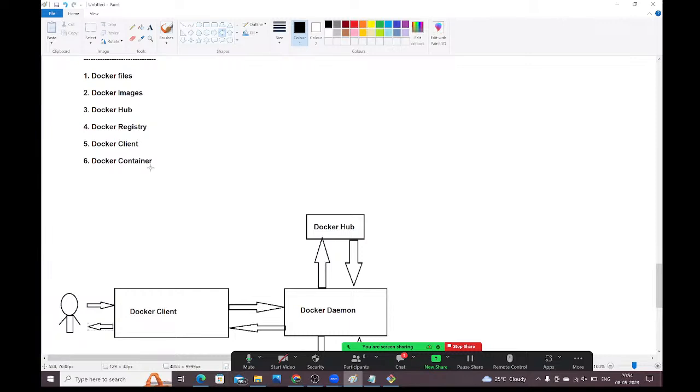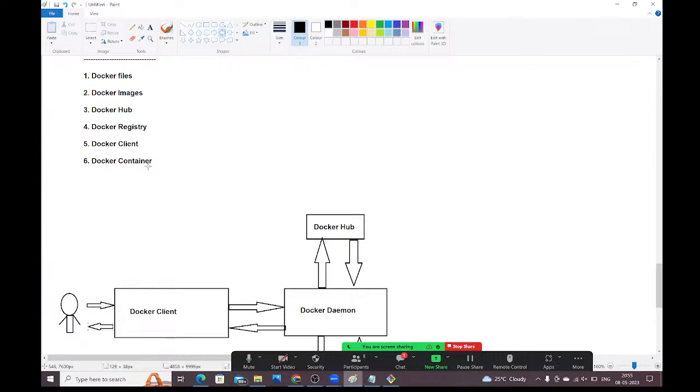What is a Docker container? A Docker container is nothing but a runtime instance of the image, a runtime object of the image. If you run the Docker image, a container will be created. That is where our application is running. Inside the container only our application is running. In simple terms, a container is the object of an image, a runtime instance of an image.